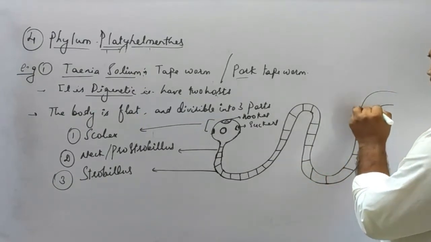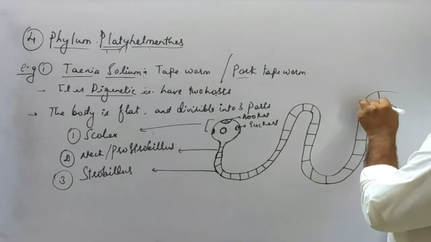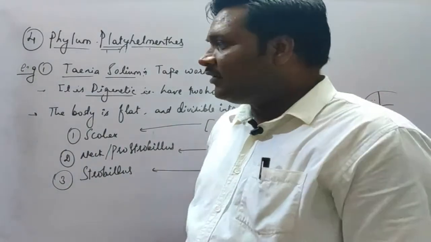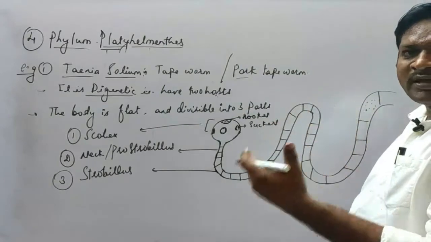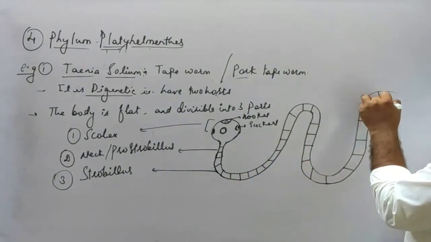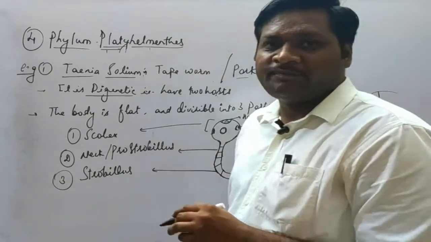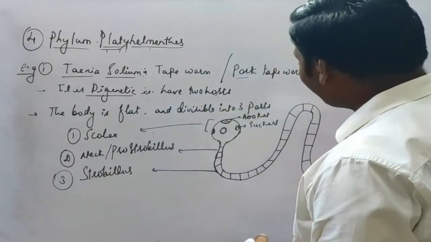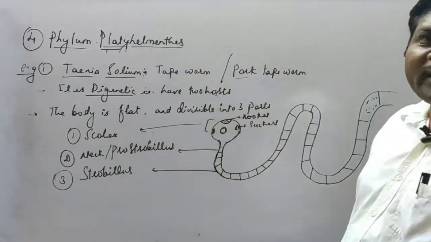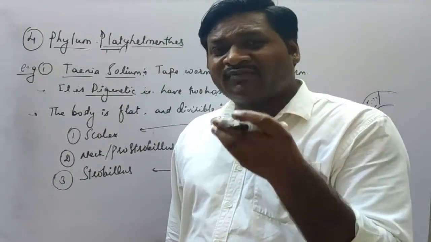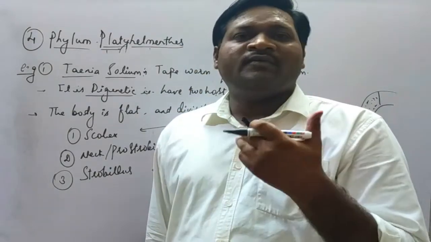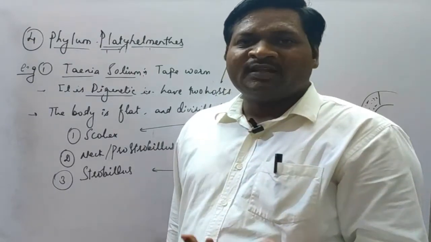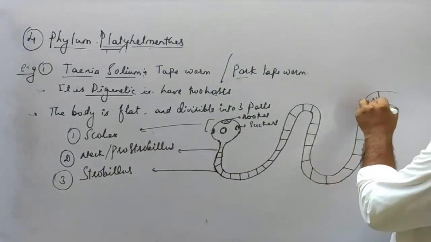So we'll discuss it again. This is the place where the cysts are formed. These cysts will develop into individual tapeworms in future, but they are in the form of cysts and are excreted in the human excreta. When they come in contact with pigs, when pigs feed on this excretory material, the cyst will enter the body of the pig. And when humans cook the pork, if it is not properly cooked, the cysts are capable of infecting humans again.